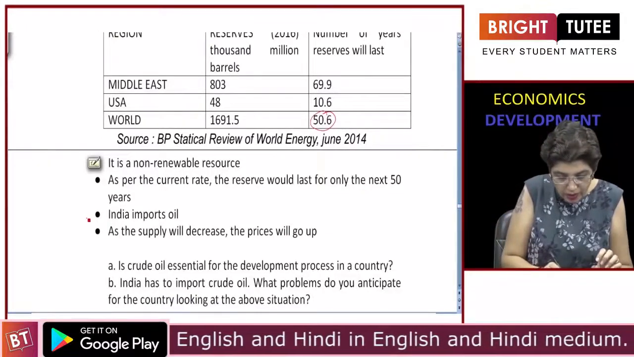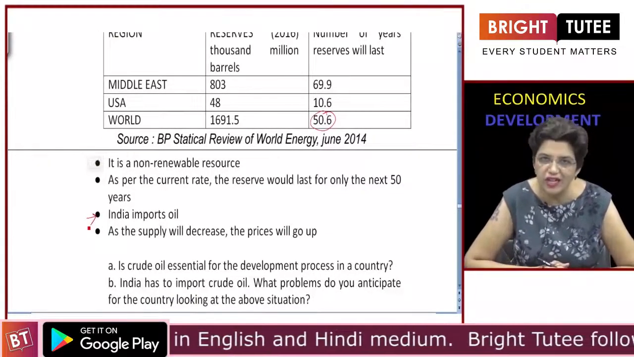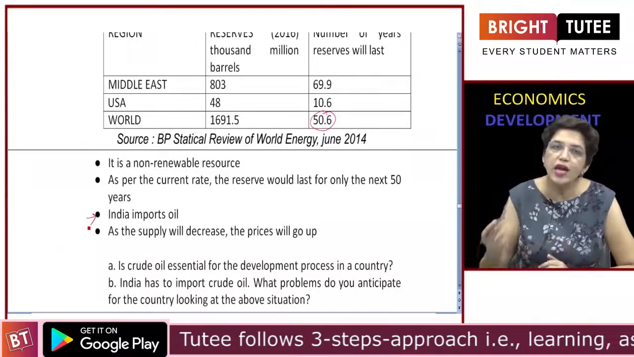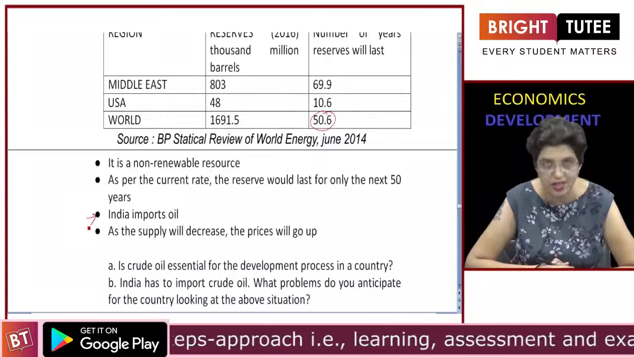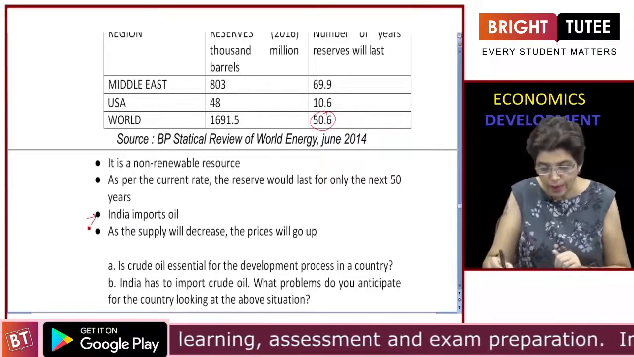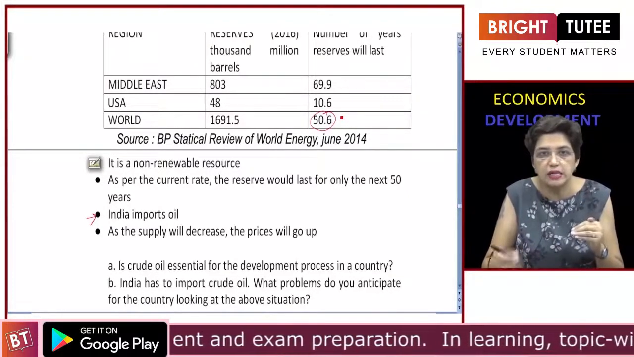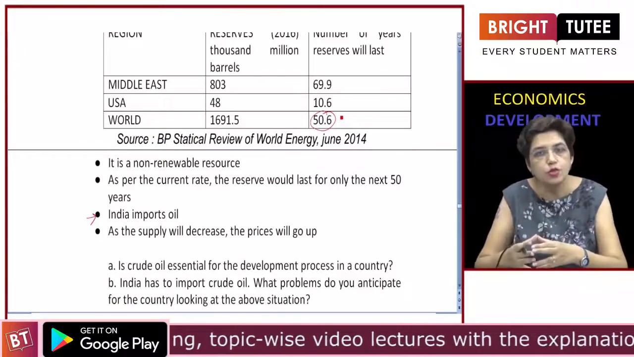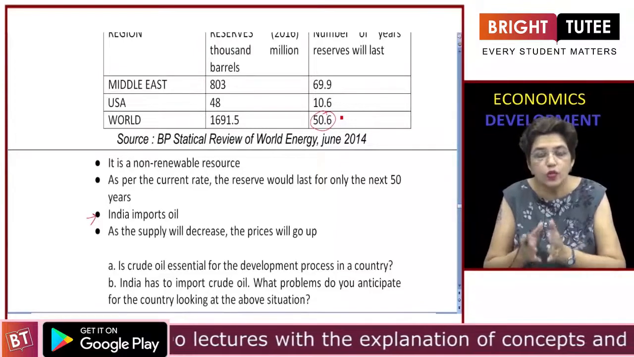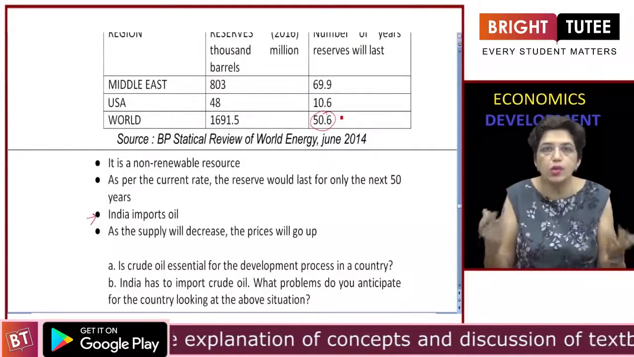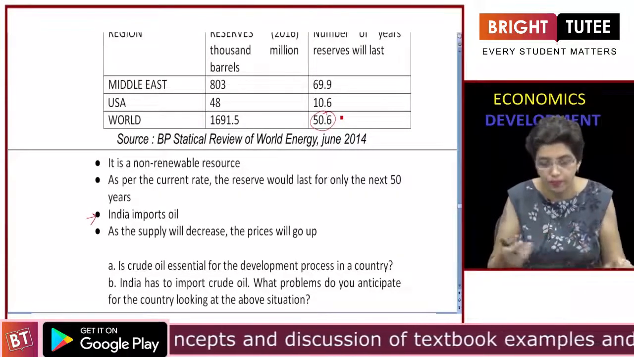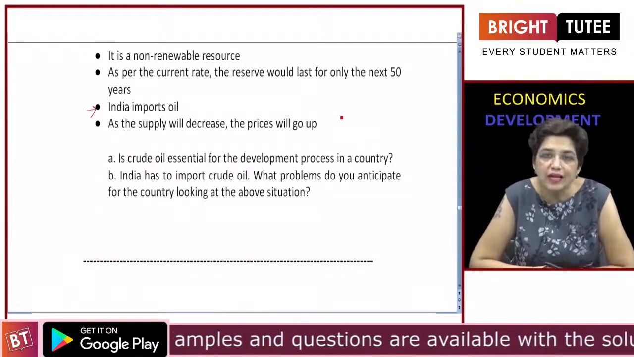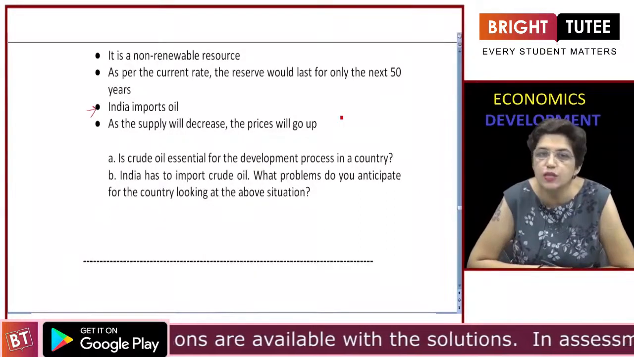Then what about India? We do have very limited resources, but our consumption is very high. So we have to import oil from other countries. And what will happen if this supply decreases? The prices will go high. So India has to spend a lot of money to buy crude oil, and it will actually become a burden for all of us, for the whole population. That is why we say sustainability of development is very important.